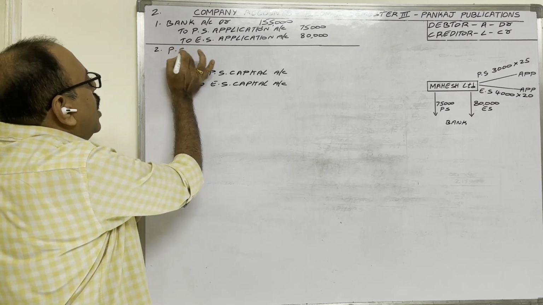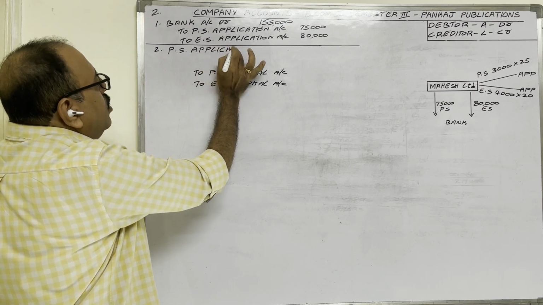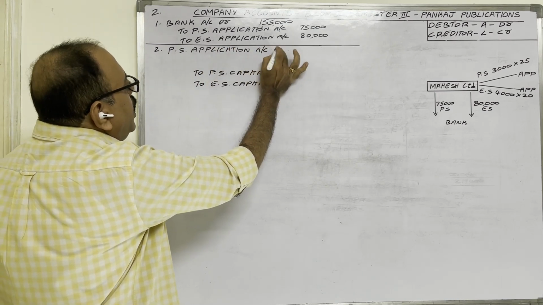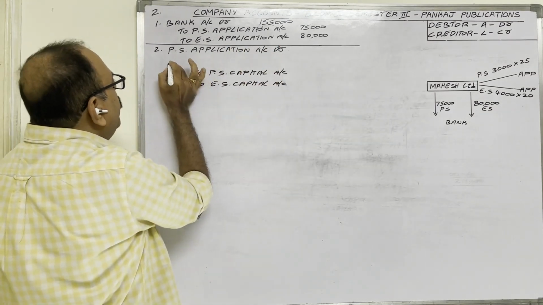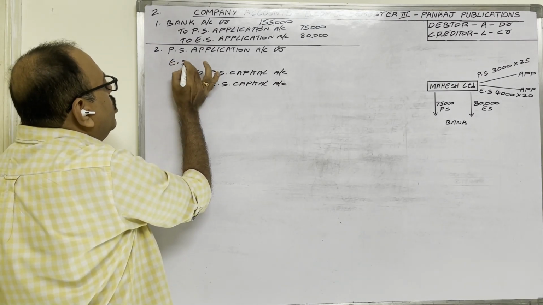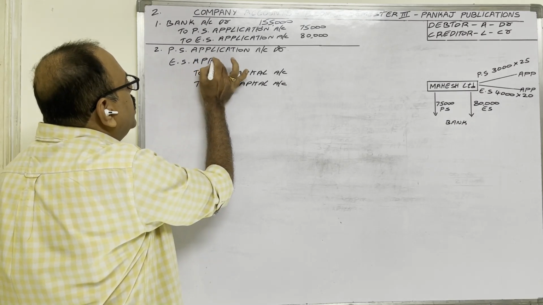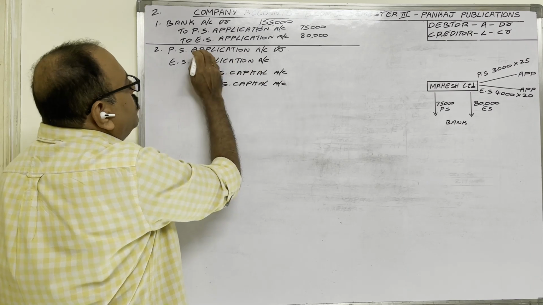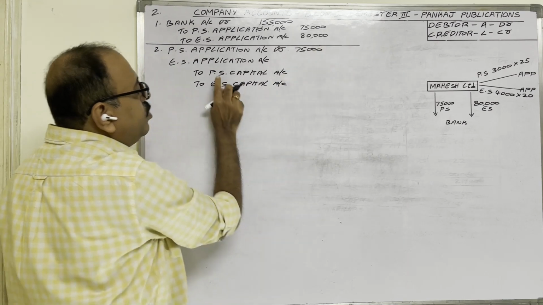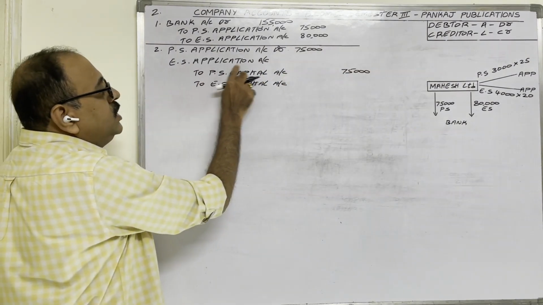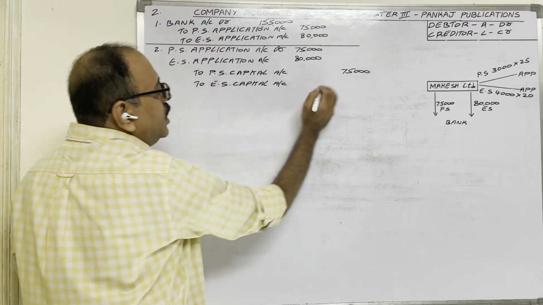Preference share application money we should transfer to the preference share capital account. Therefore, we should debit the preference share application account. Similarly, equity share application money we want to transfer to the equity share capital account. Therefore, we have to debit the equity share application account. The preference share application amount, 75,000 rupees, we should transfer to the preference share capital account. The equity share application money, 80,000 rupees, we should transfer to the equity share capital account.